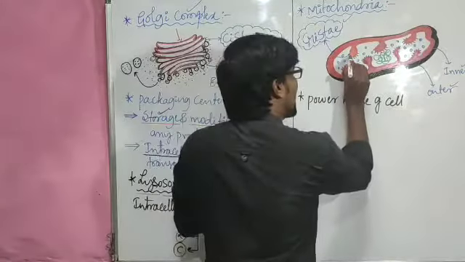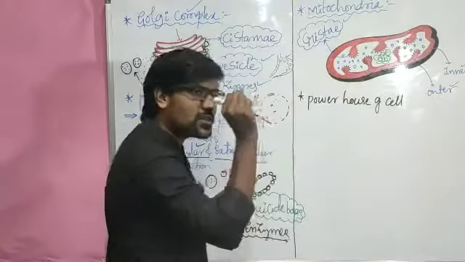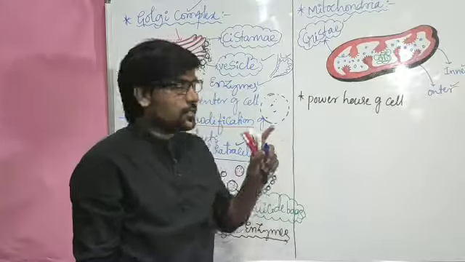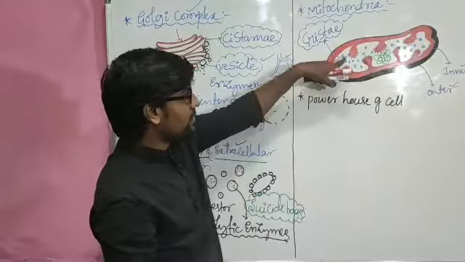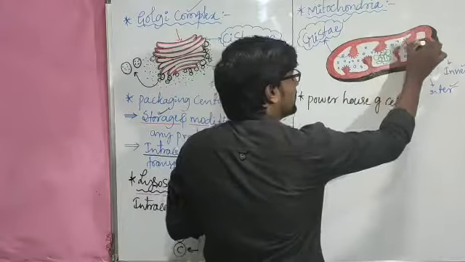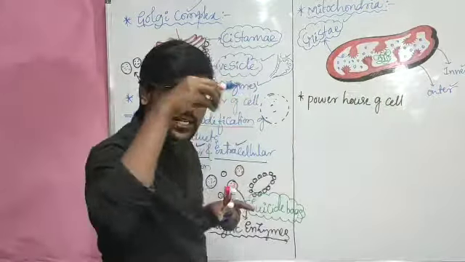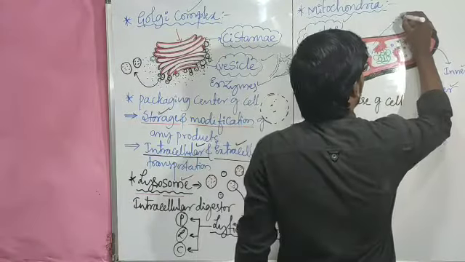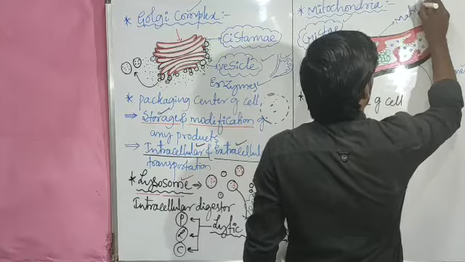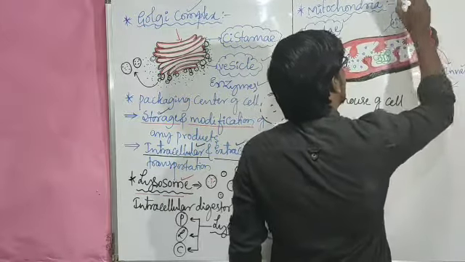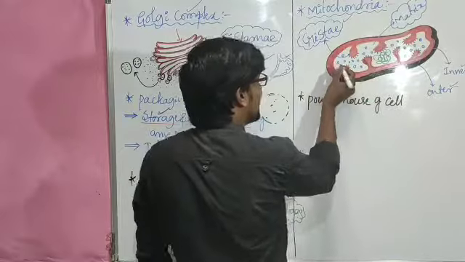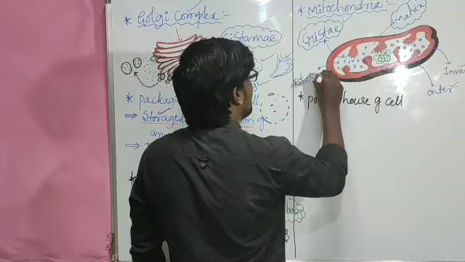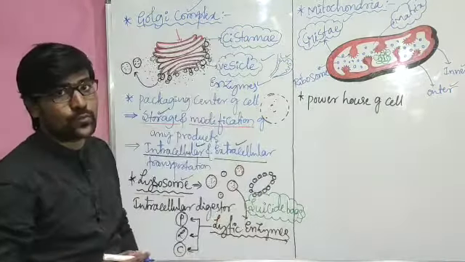And cristae have small outgrowth-like structures. We will refer to those as Racker particles. We will come to know what the Racker particle is. And here, a gap is present throughout the space. In that gap, the matrix is present. So here it is the matrix. In the matrix again many chemical reactions will occur, and the matrix has ribosomes. That is one more major thing. It has its own ribosomes.